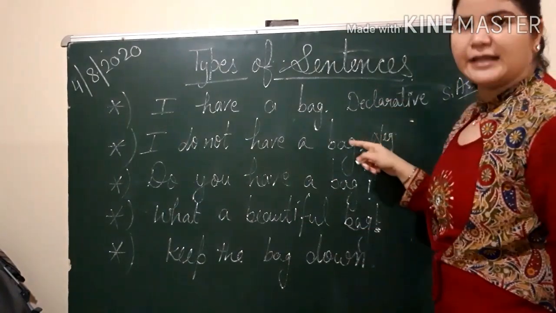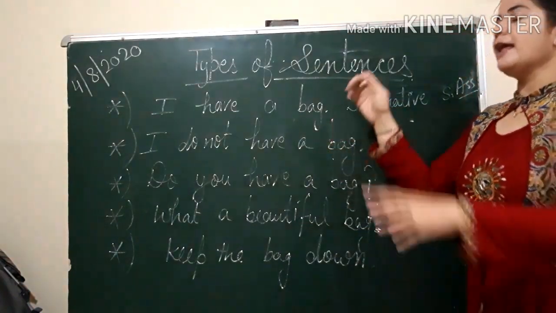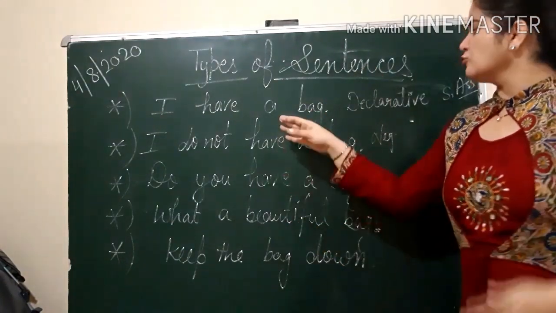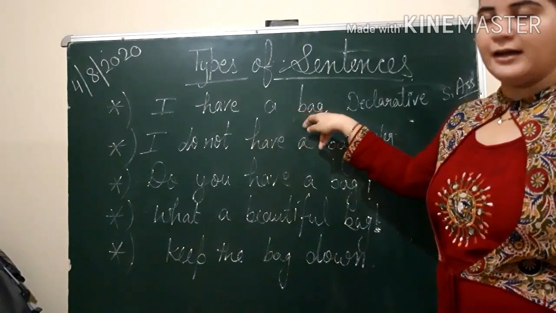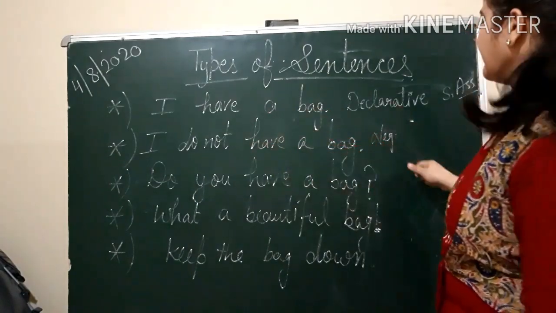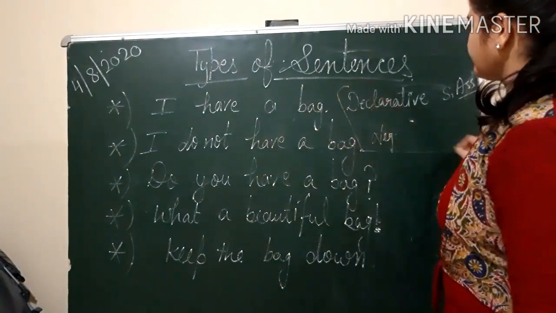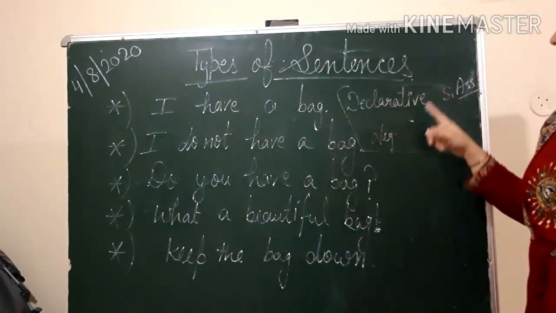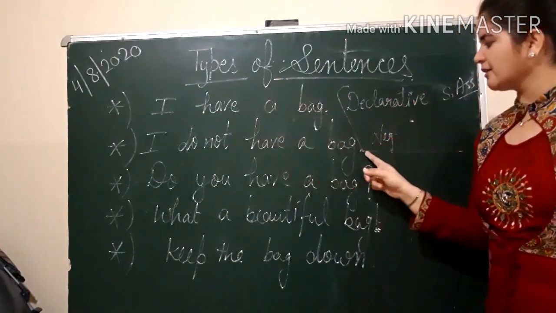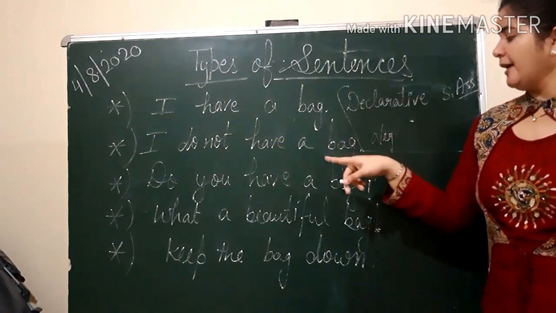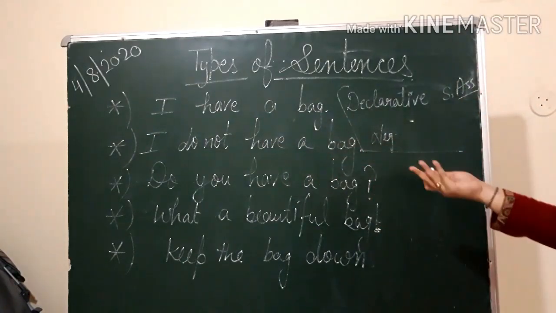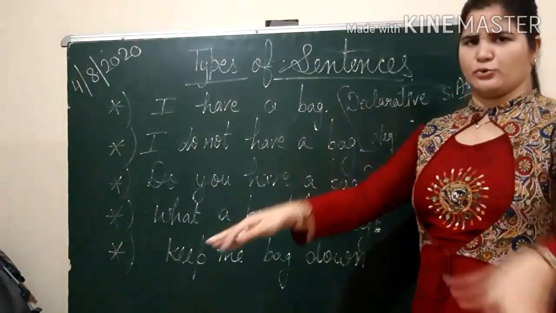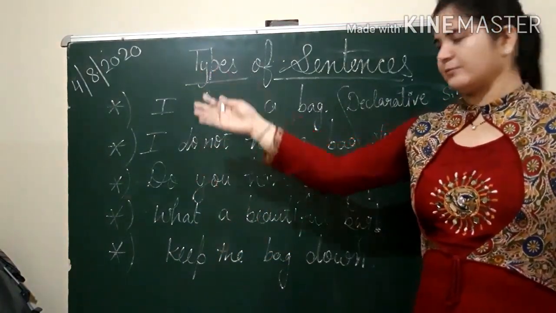है ये डिक्लेरेटिव ही है, declarative sentence ही, लेकिन declarative के भी आगे दो classification हैं, positive and negative. So positive one is this: I have a bag, and I do not have a bag is the negative one. Okay, do you have a bag? And make sure declarative, assertive, positive, negative ये सब end करते हैं full stop से. If it is ending with a question mark, obviously it is interrogative. जब हम कोई question पूछ रहे हैं, let it be any question, who, which, when, how, किसी भी type का.